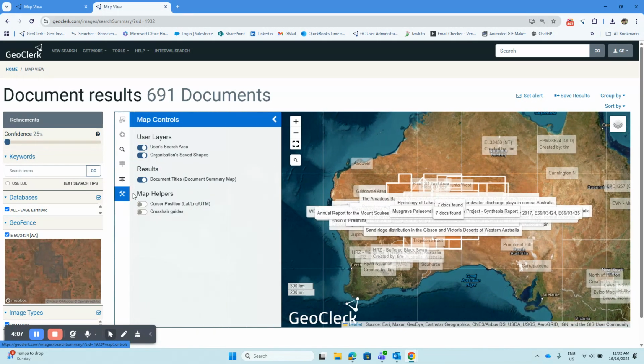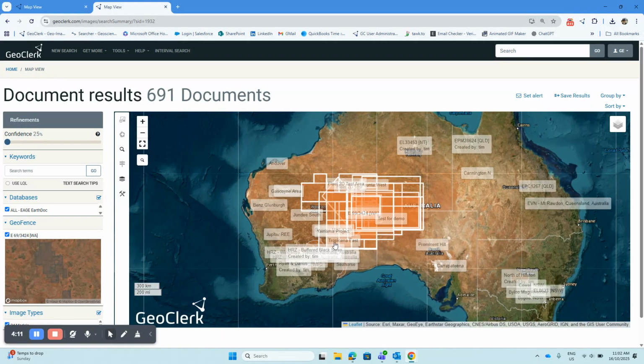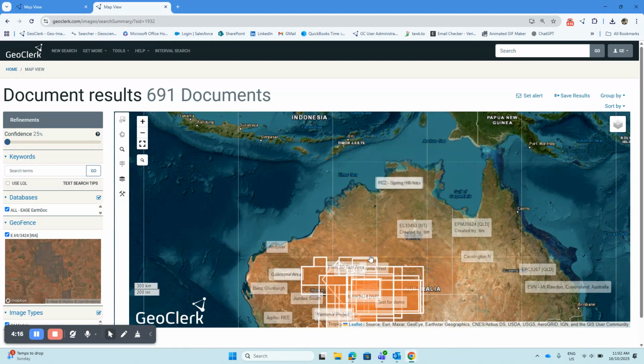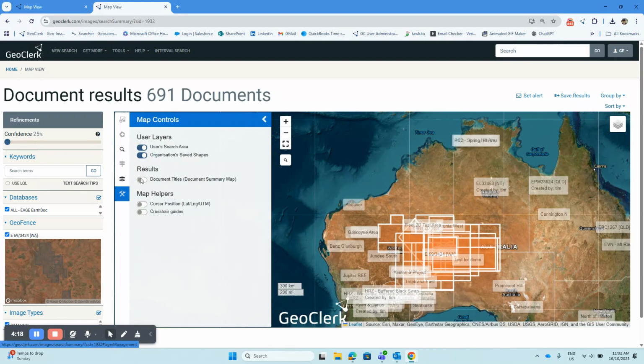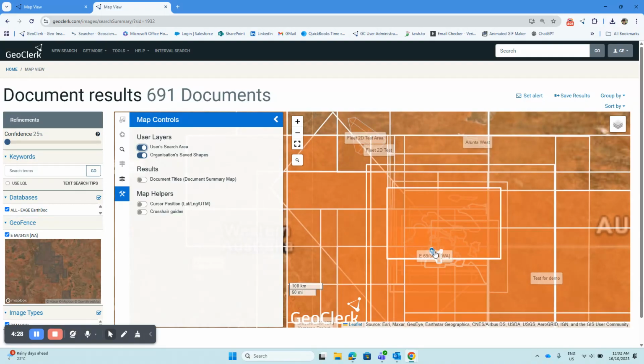You can't really see what's behind that, so you can go into the menu and just turn that off, and then it's much easier to see what's going on. You can continue to take out some of these regional documents. If you want to refine the area that you were actually searching, it sometimes gets hidden by all the others. Just click on that twice and it will bring it to the front, and you can see it in blue there now.